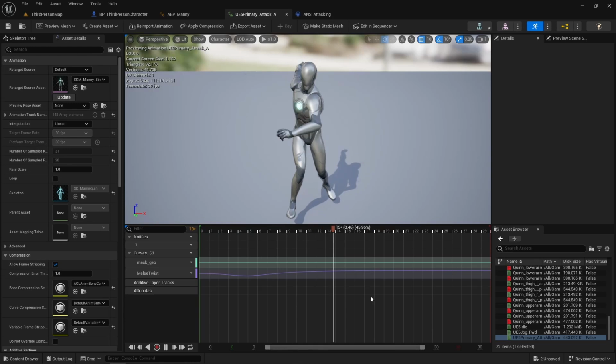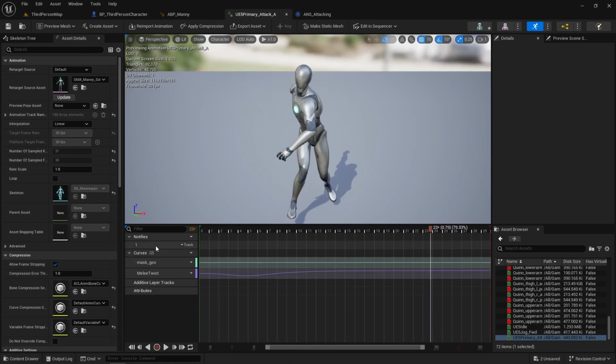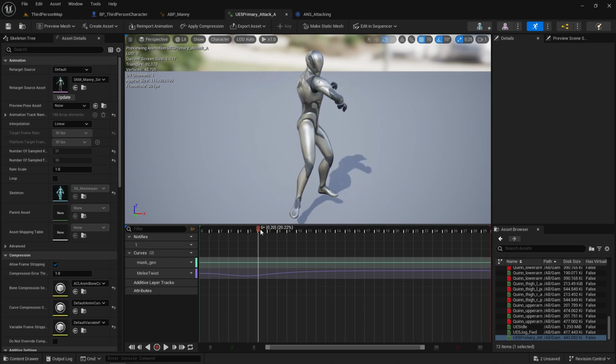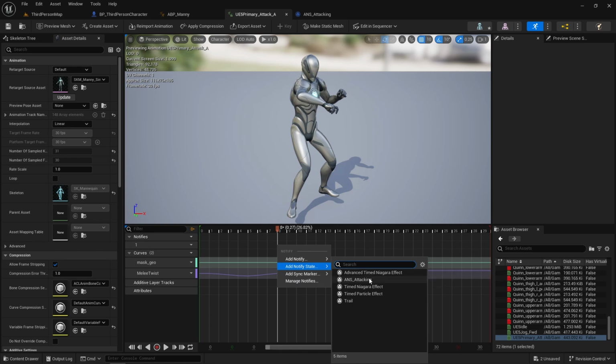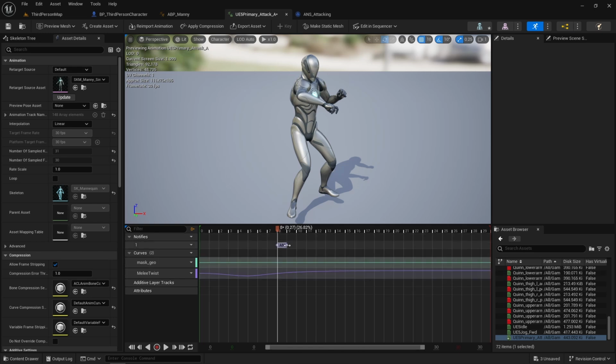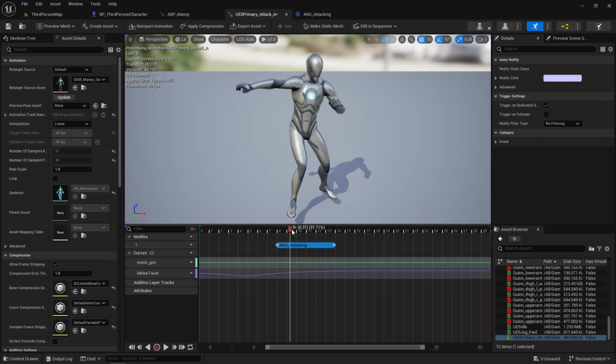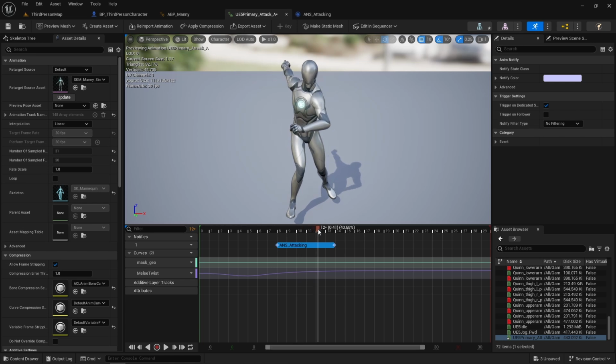Now, next jump over to our attack animation and right click in the timeline and add a new notify state of the type attacking notify. Now we can adjust the start and end points to something that we're happy with. I'll come back later on and adjust mine more.